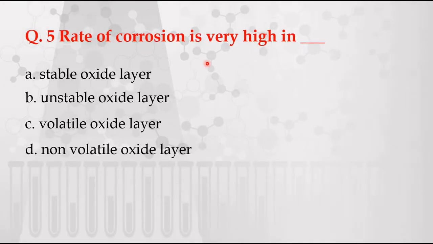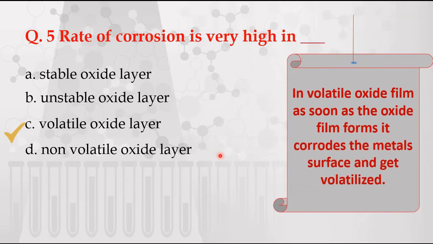Next question. Rate of corrosion is very high in dash. Options are given: A. stable oxide layer, B. unstable oxide layer, C. volatile oxide layer, D. non-volatile oxide layer. The correct answer is volatile oxide layer, because in volatile oxide film, as soon as the film is formed, the oxide film gets corroded and the metal surface again gets exposed to environment.